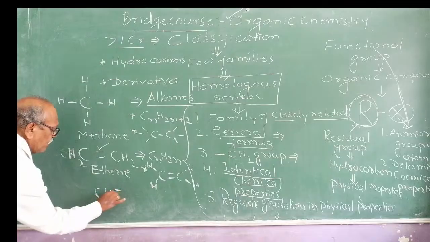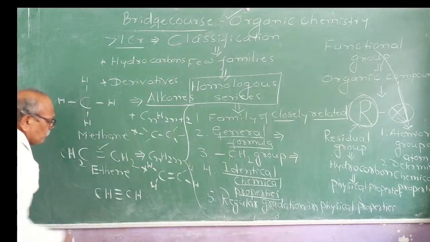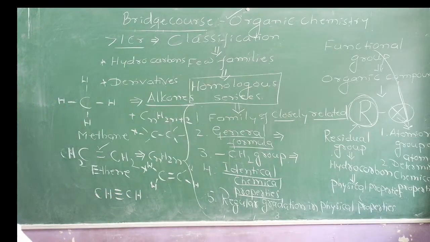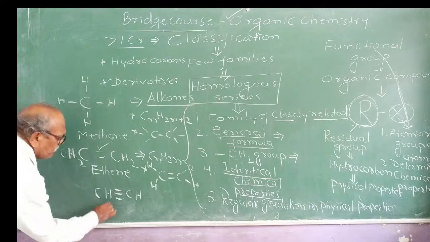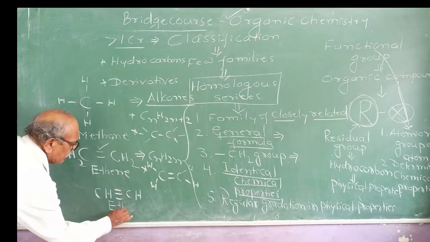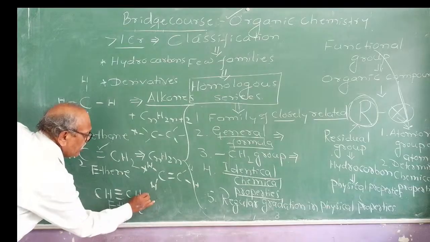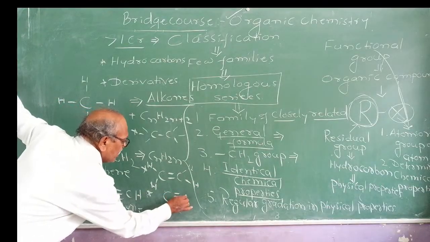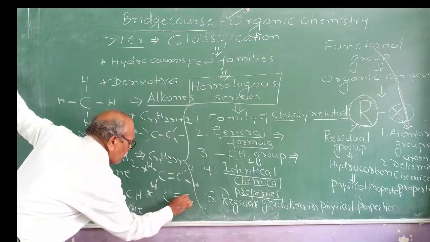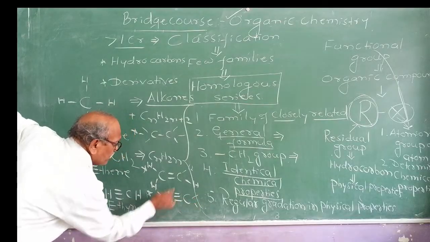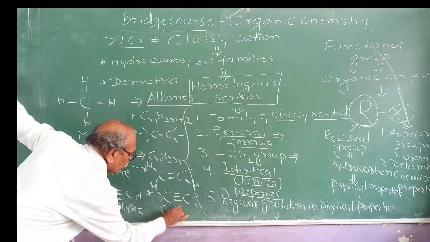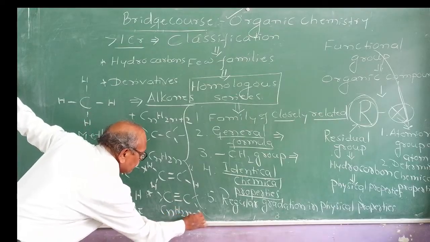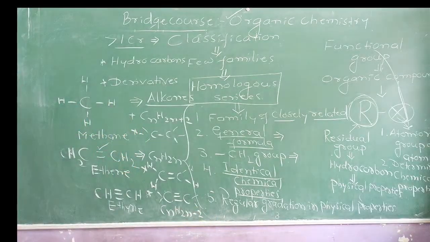And can you identify this hydrocarbon? Yes. The IUPAC name of this one is ethyne. This family will contain at least one carbon-carbon triple bond and is represented by the general formula CnH2n-2.